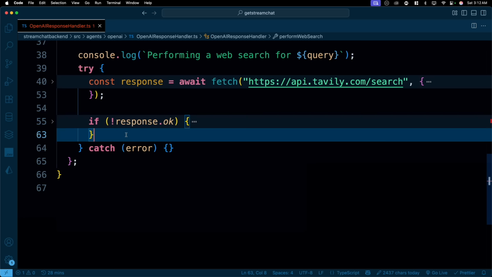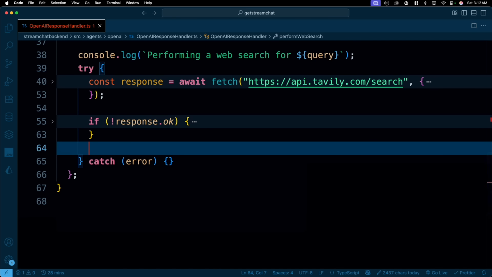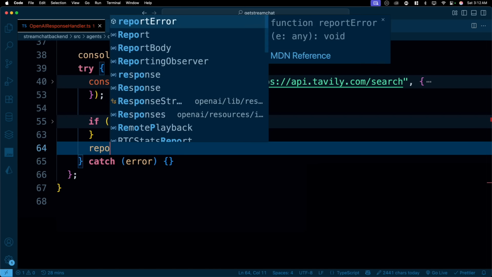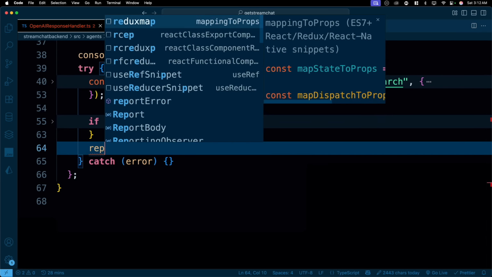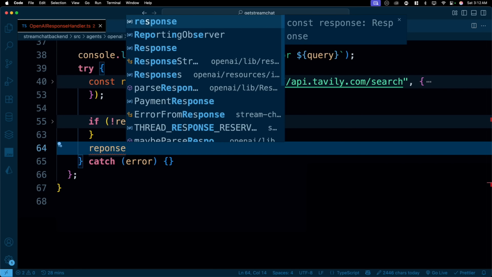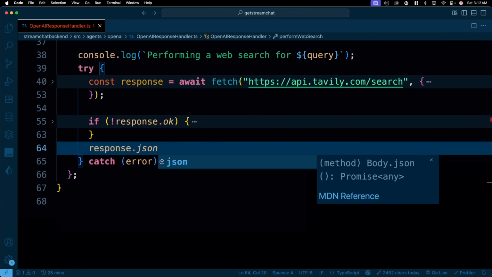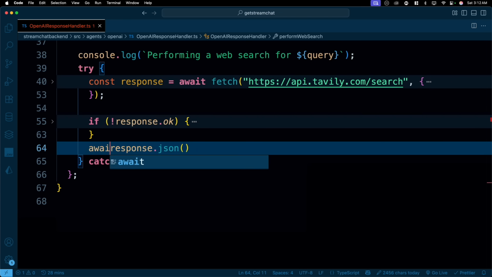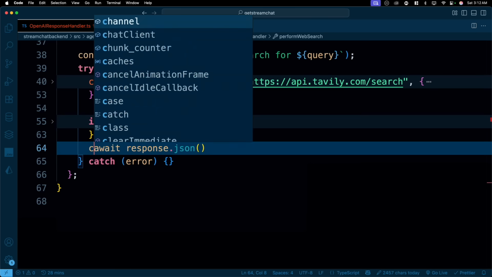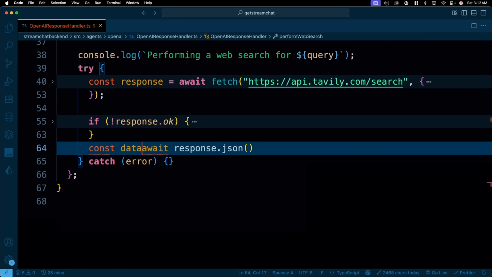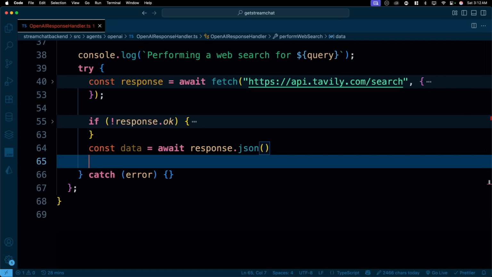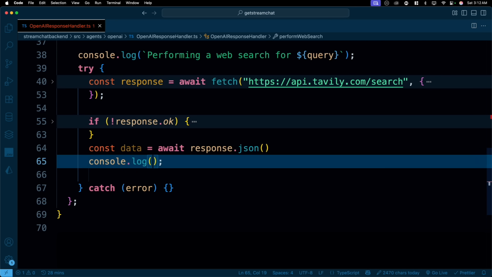Let's go there. Assuming that there is no error now, we can just grab the data. So response.json, there we go. Await, of course, it will take some time, and we will have the data. Now we can throw this data directly as well, but let's do a console log for us as well. It would be easier for us later on.